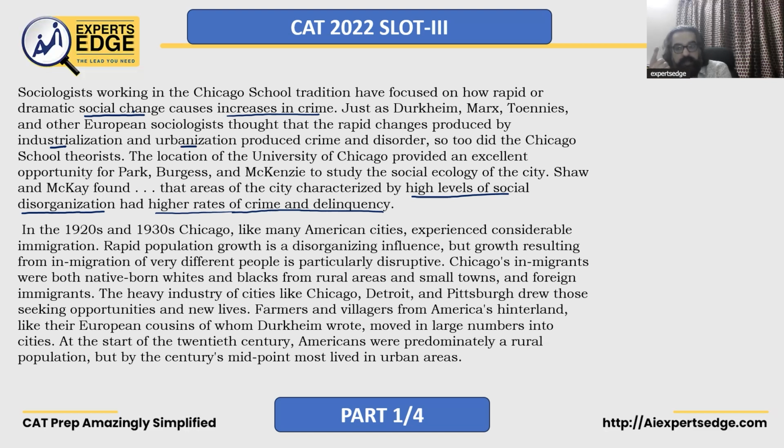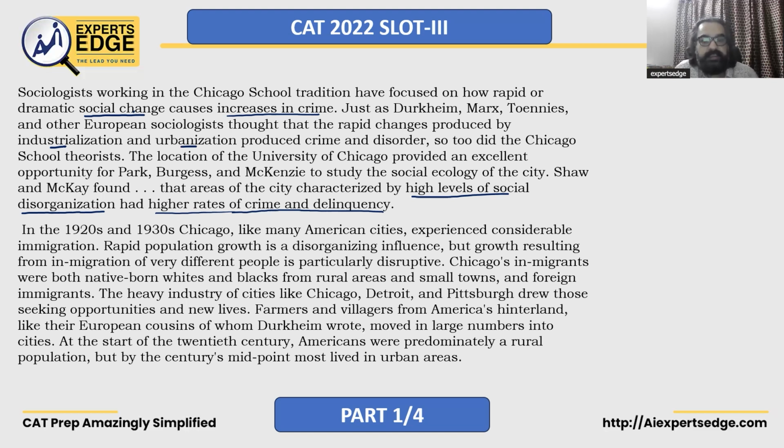So population growth is disruptive, but people coming in from other countries is even more disruptive. Chicago's in-migrants were both native-born whites and blacks from rural areas and small towns and foreign immigrants. So obviously, this would be particularly disruptive.